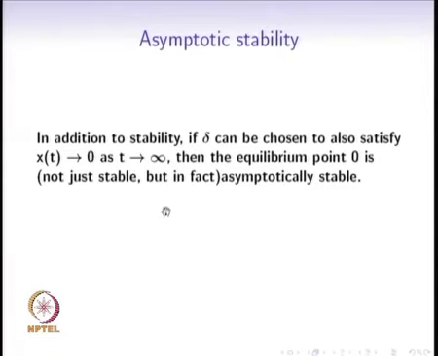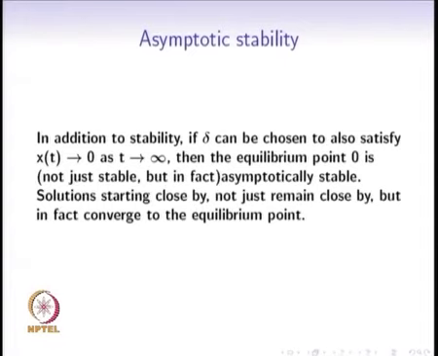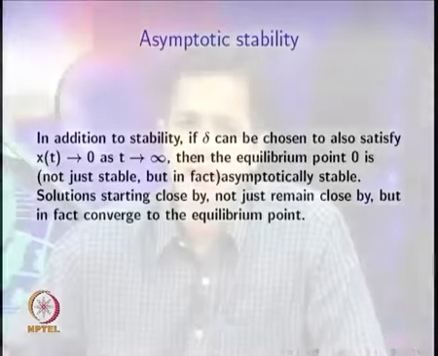For every initial condition inside the delta ball, we also have x of t goes to 0 as t tends to infinity. Solutions starting close by do not just remain close by. Remaining close by is what x of t being contained inside the epsilon ball meant. So, they not just remain close by, but in fact converge to the equilibrium point. We had assumed that 0 is the equilibrium point. So, the solution should also converge to the equilibrium point for every initial condition starting inside the delta ball.